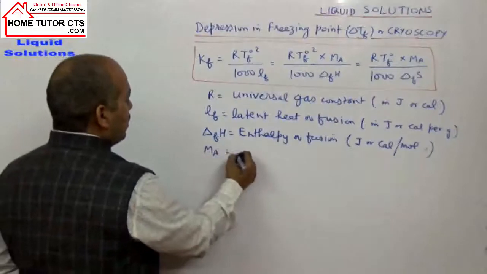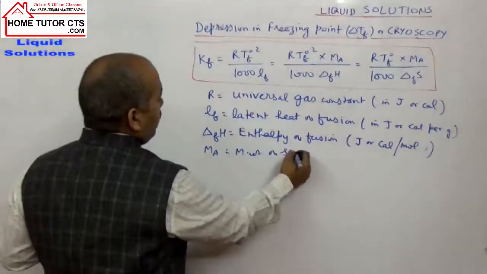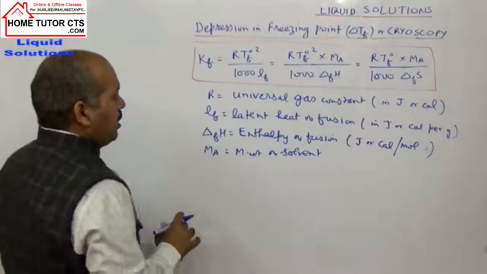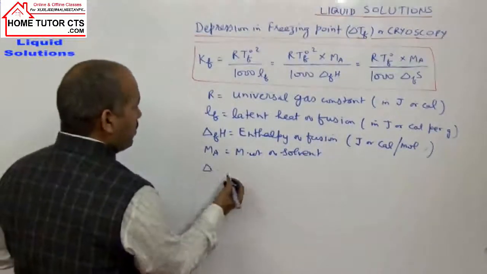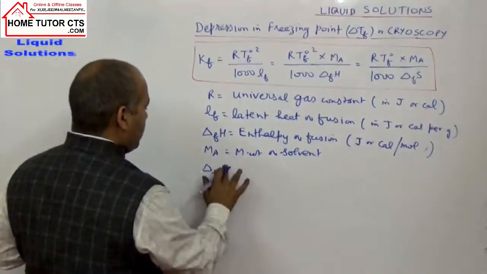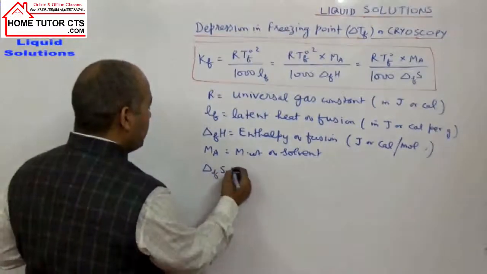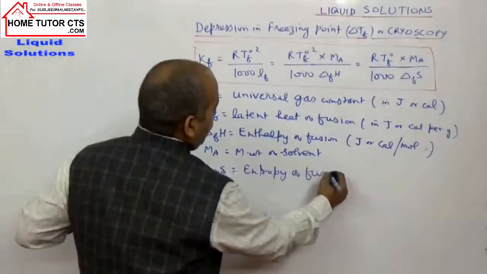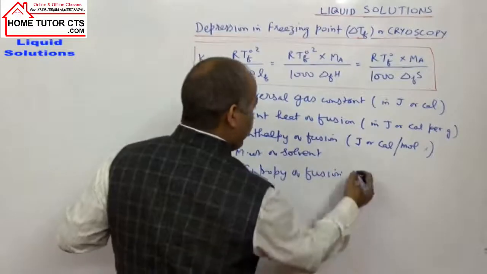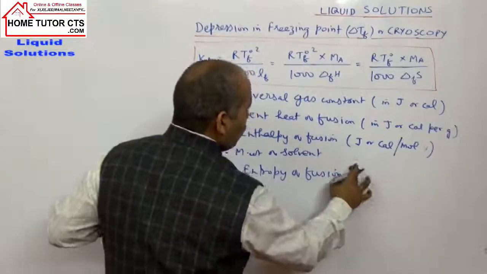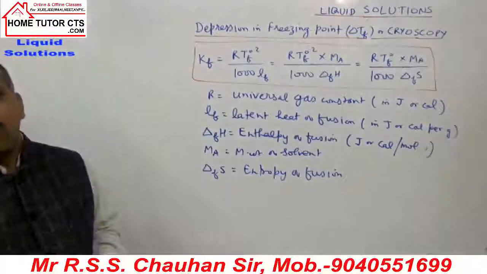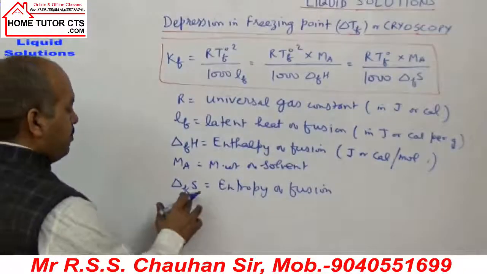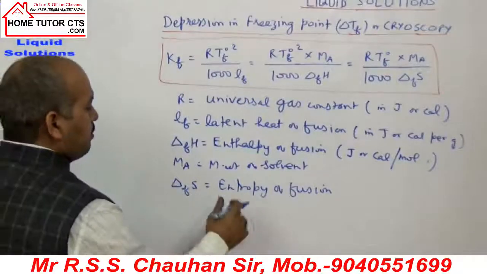Ma is the molar weight of solvent in gram per mole, and the last one is delta SF, the entropy of fusion, again taken in joules or calorie per mole per Kelvin.